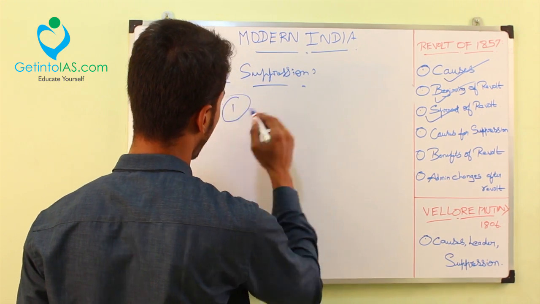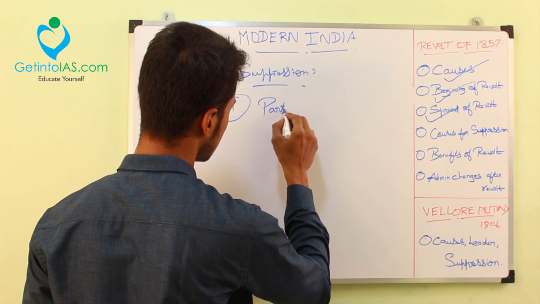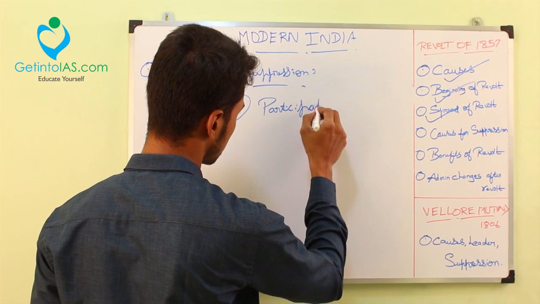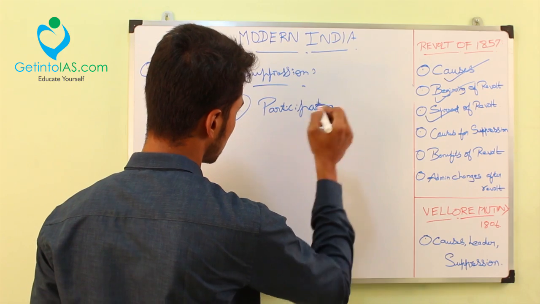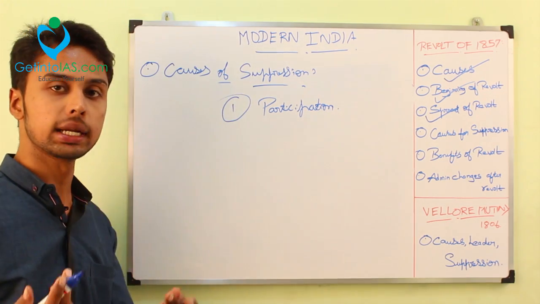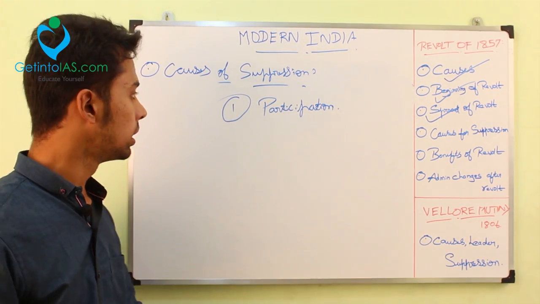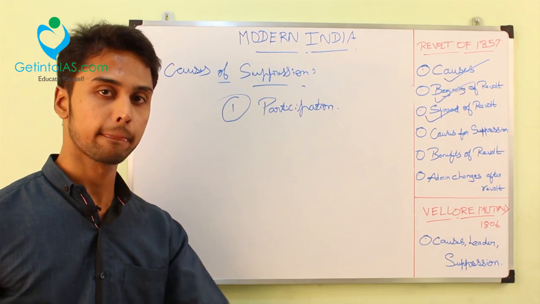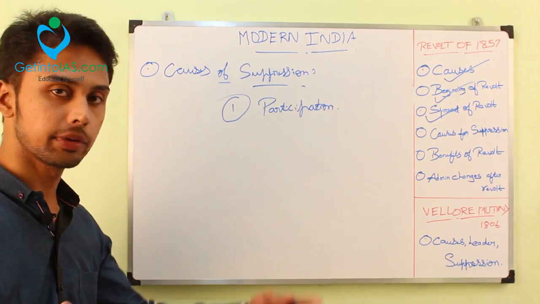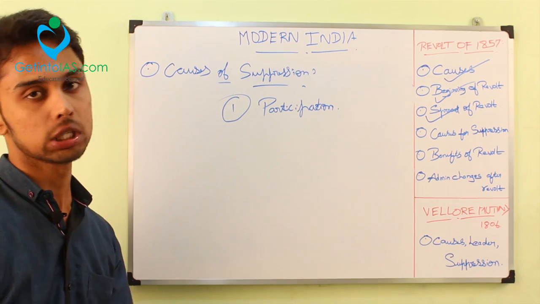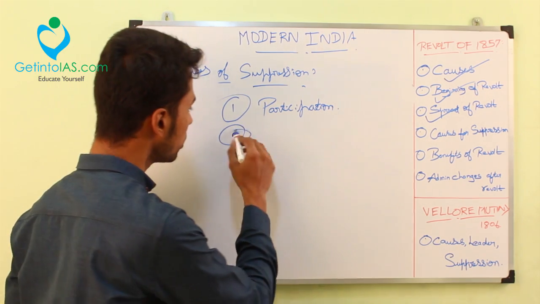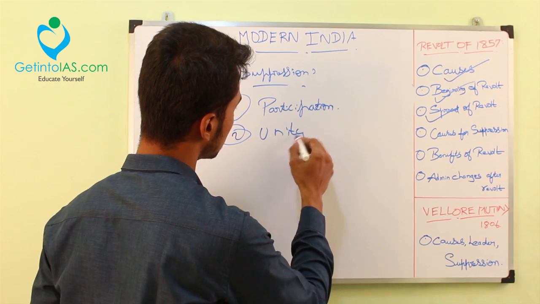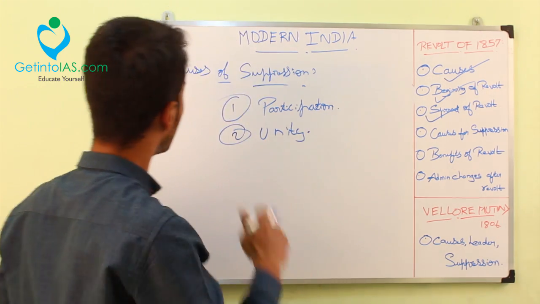First cause is the participation. The princely states didn't participate at all. They either didn't participate or they participated on behalf of the British. That was the main reason. When the princes were not participating, there was no unity among the people. That was the second thing. There was no unity among the people. That was another cause of the suppression.